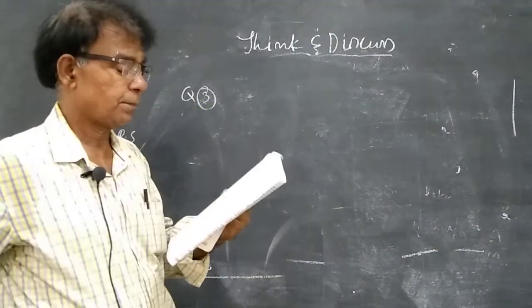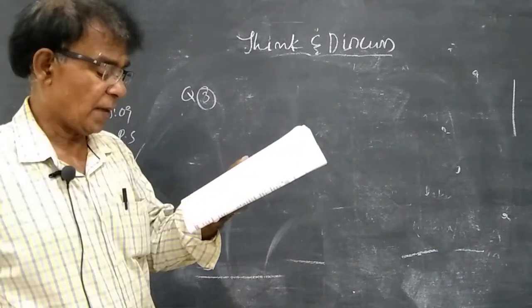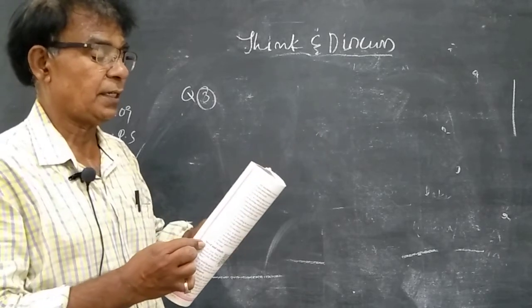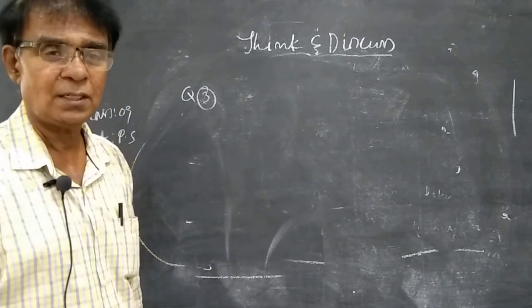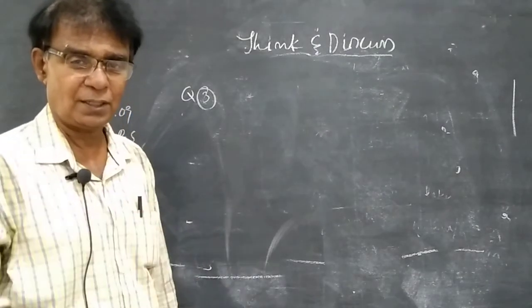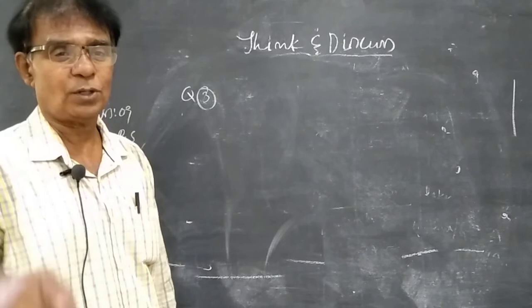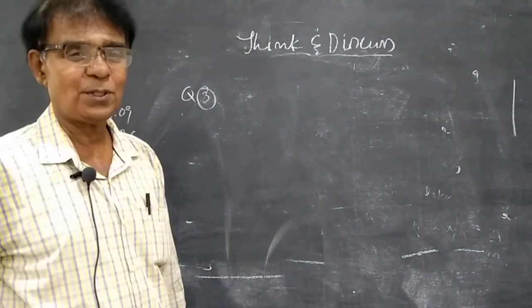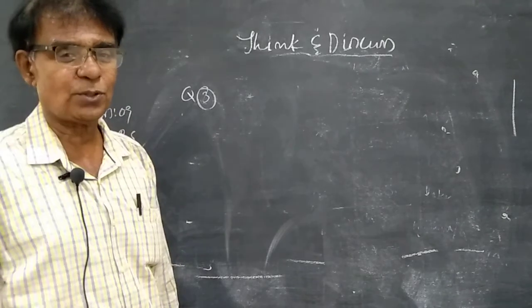Question number 3. A man noted the initial and final odometer readings in his car. Odometer means a meter you find in front of the driver, before the steering. Speedometer, odometer. Odometer gives the distance you travel. Speedometer gives the speed with which you are traveling.